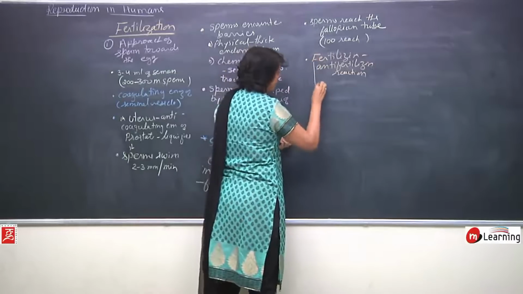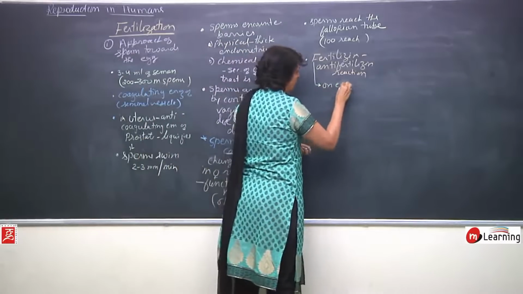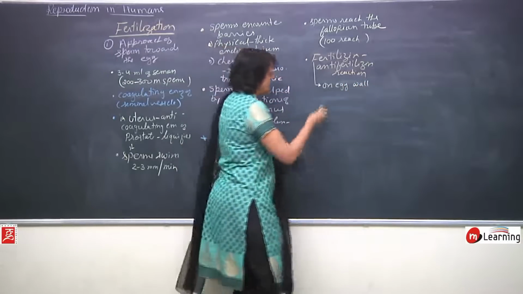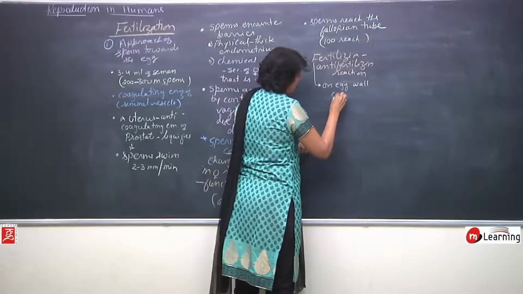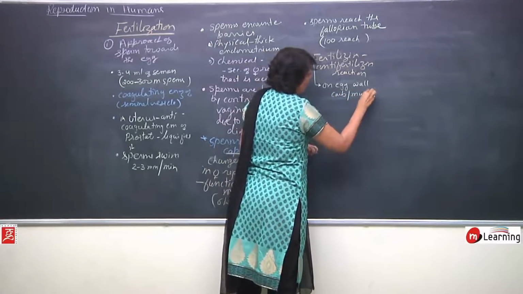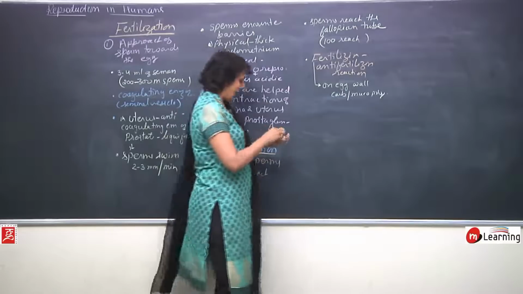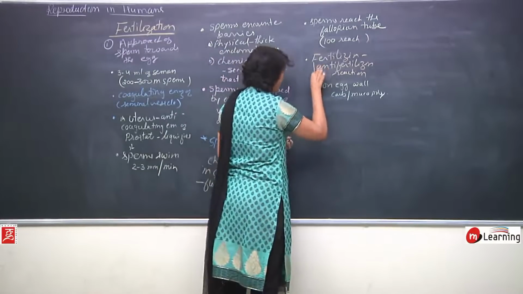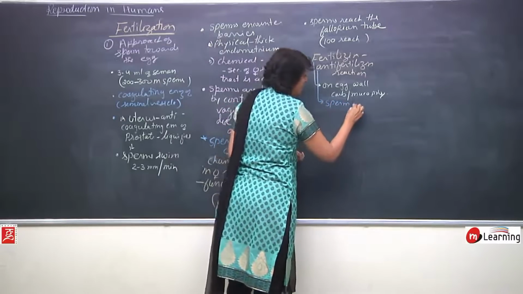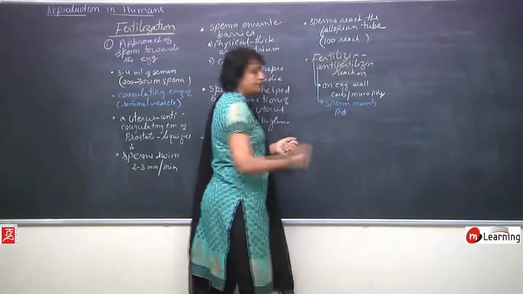Fertilizin is found on the wall of the egg, on the egg wall. These are carbohydrate or mucopolysaccharide molecules. And anti-fertilizin is found on the sperm wall or sperm membrane, and it is made up of proteins.